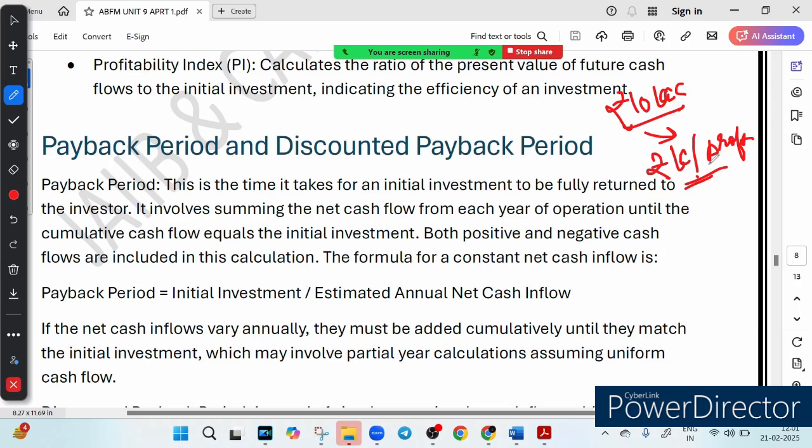It earns rupees 2 lakh per year as a profit. So how long before you get your rupees 10 lakh back? That is called payback period. And the formula is quite simple: initial investment upon estimated annual net cash flow, right?